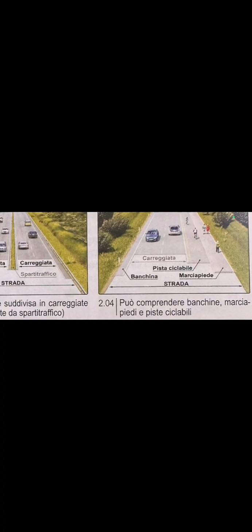This place is called marciapiedi, the pedestrian walk path. So the road can still take the pedestrian walk path, which is the marciapiedi. All these list items, we are going to take them one after another. So we have already taken two.